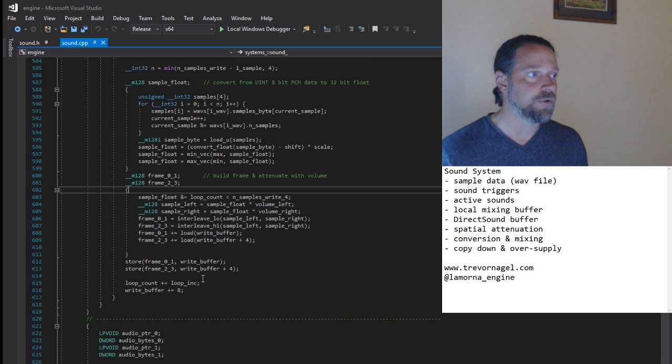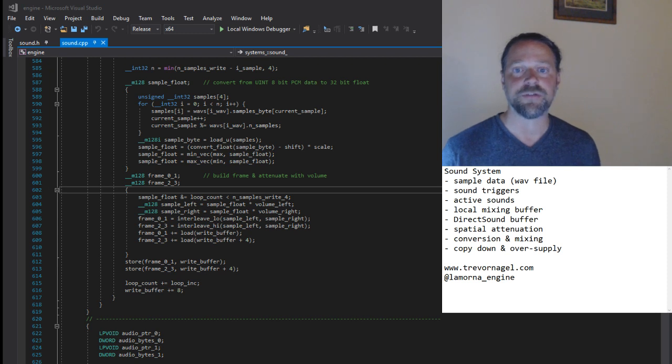Now, before looking at this final section, we need to talk about filling the direct sound buffer. Possibly the most difficult aspect of creating a sound system is properly filling the direct sound buffer. That is, determining how many samples to write at a time and how often. I understand a common method is to fill the buffer a certain amount, then initiate a callback for when the buffer needs refilling, but I take a different approach.